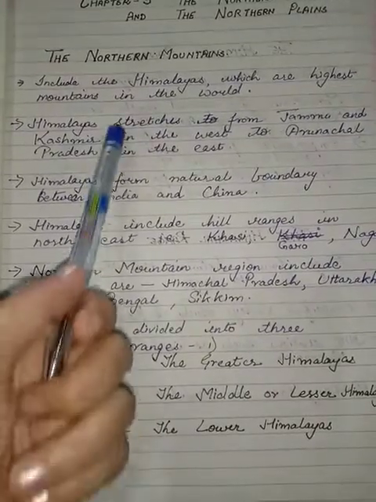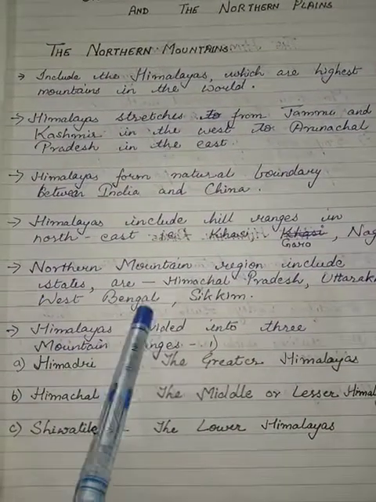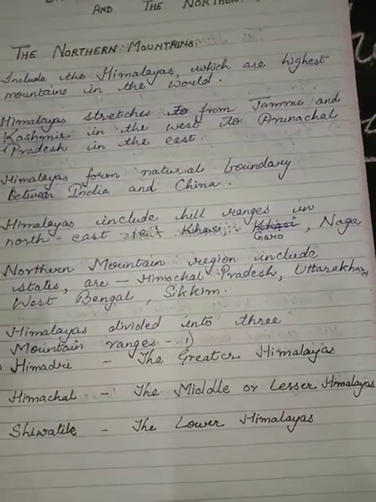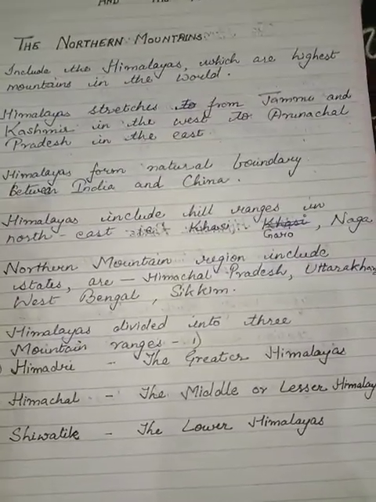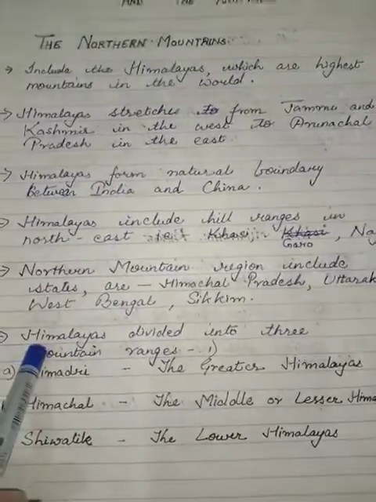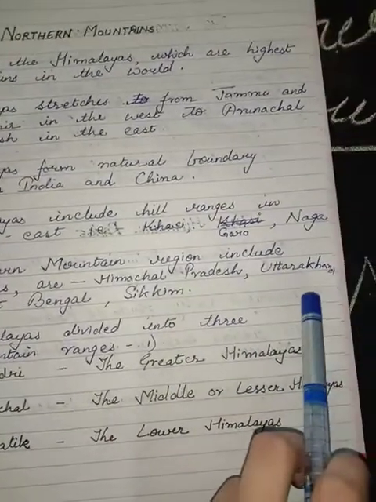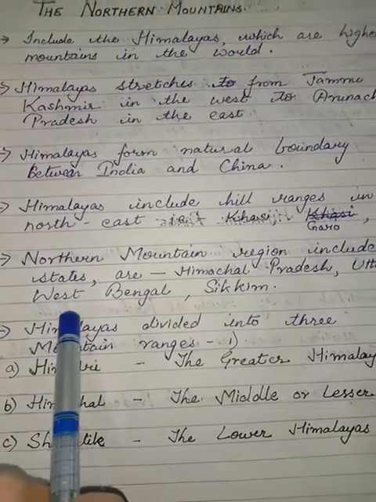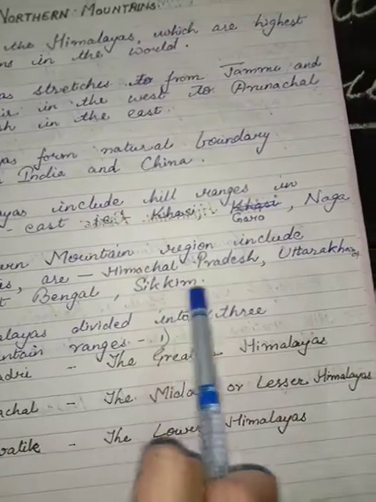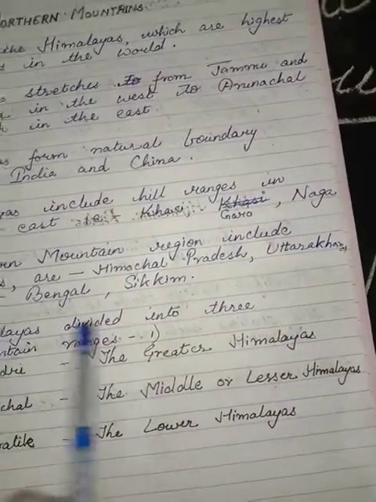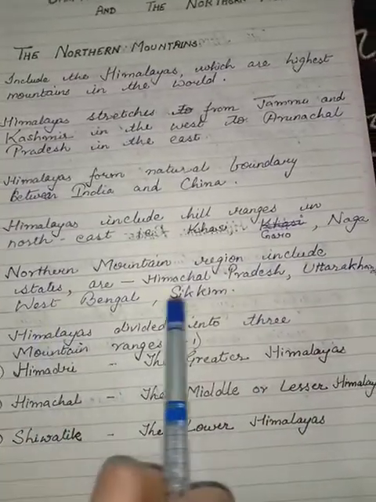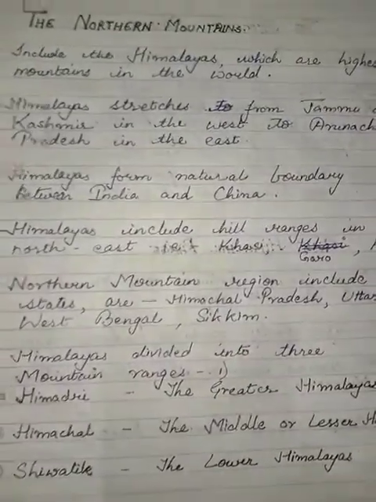Now the next point of this northern mountain is the northern mountain region. Some places, some states, are included in this northern mountains. They are Himachal Pradesh, Uttarakhand, then West Bengal and Sikkim. So the northern mountains consider all these states also: Himachal Pradesh, Uttarakhand, West Bengal, Sikkim. All these points are given in your book also.